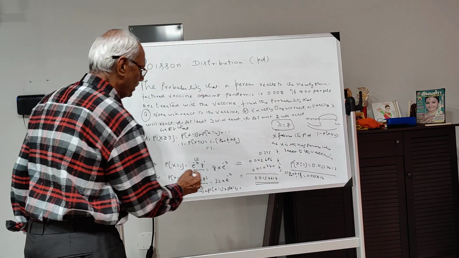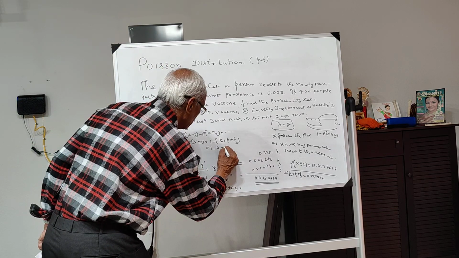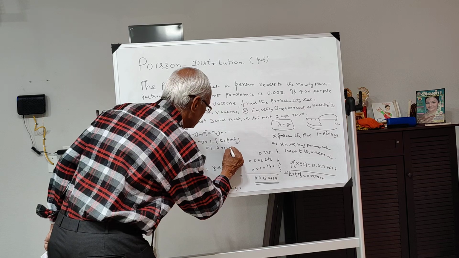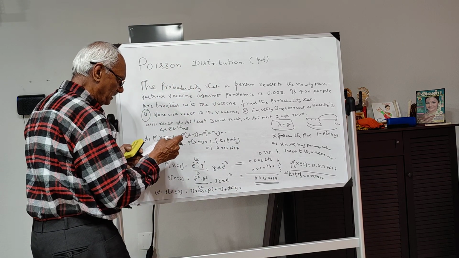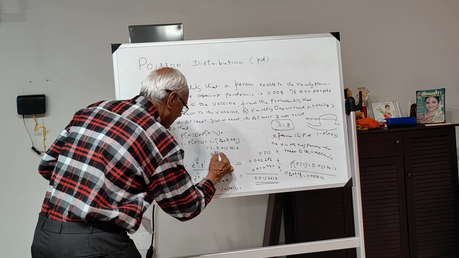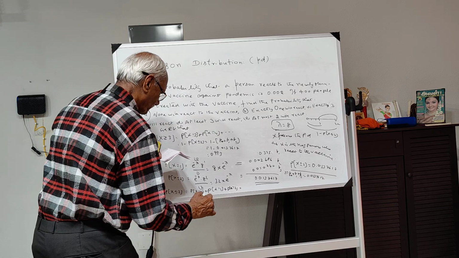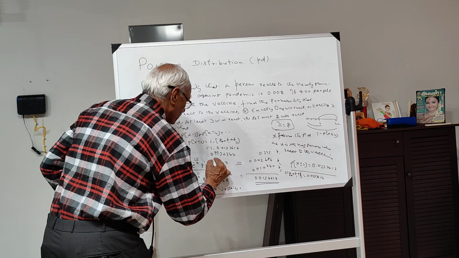So you see that we have got this. So subtract this from 1. If you do the subtraction, you will find that it is 0.9932344. So this is what it is.